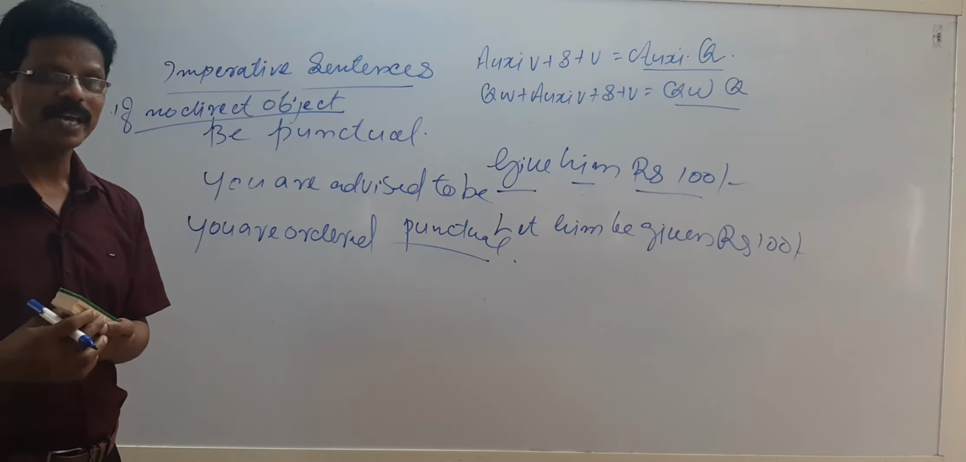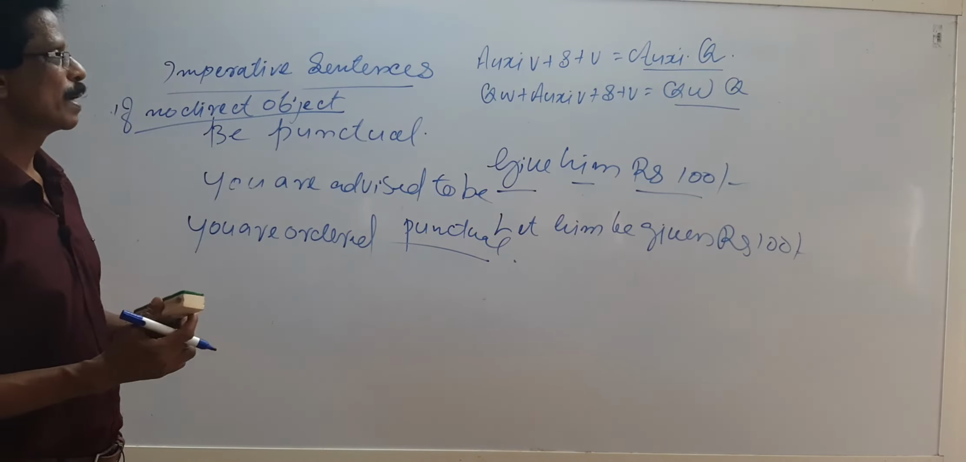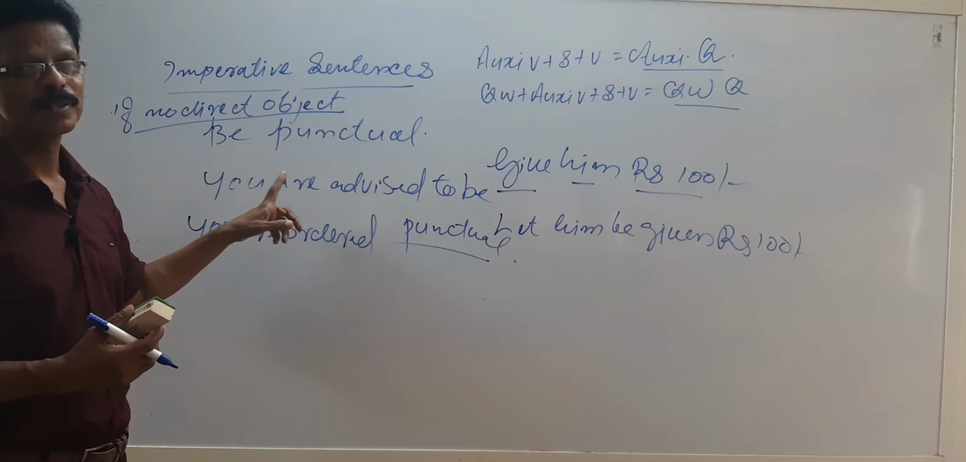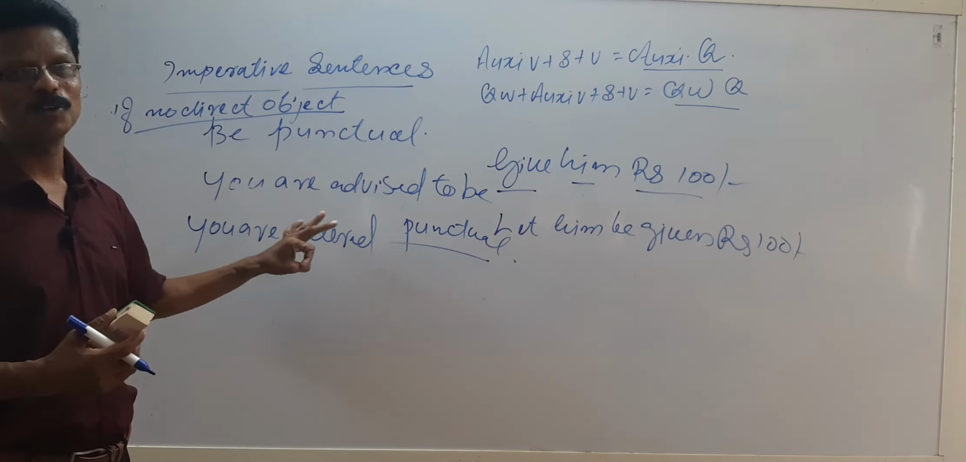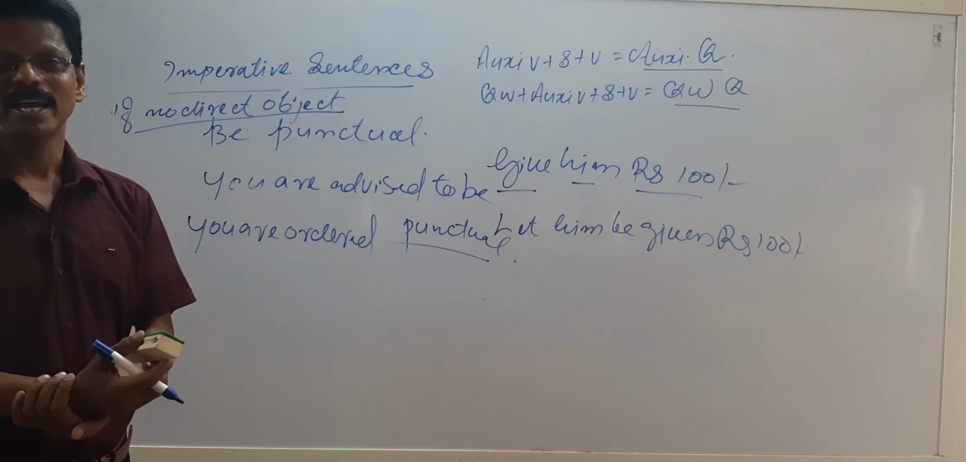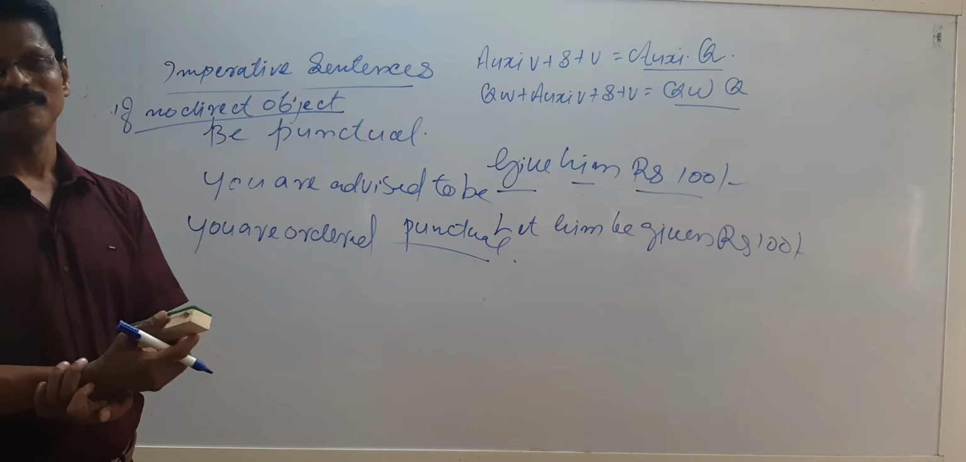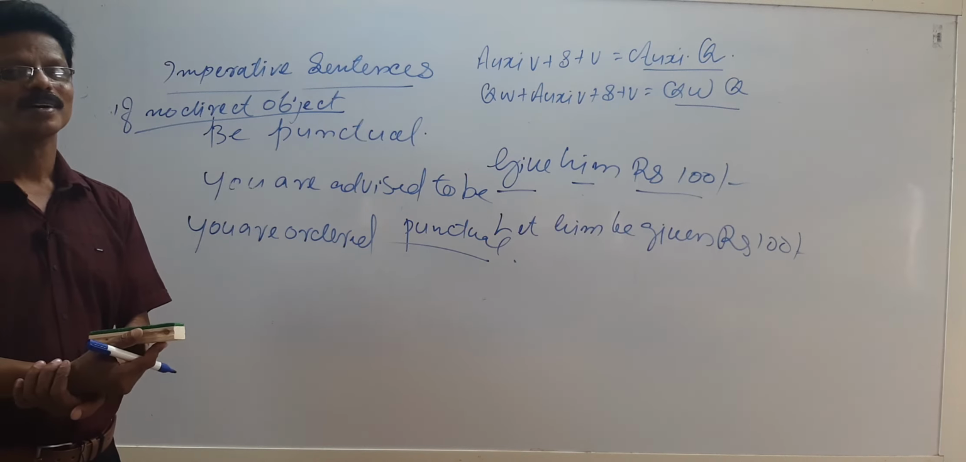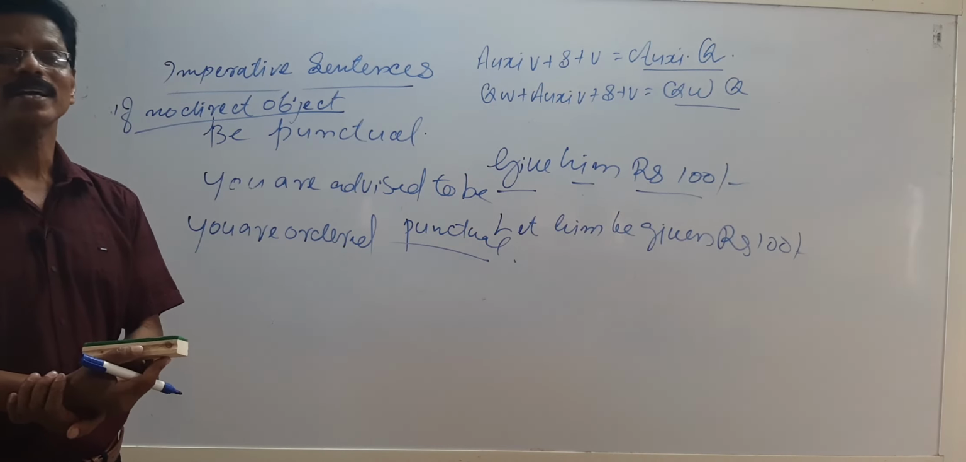So, we have seen 3 types of sentences: statements, questions, then imperatives. If you know how to change all 3 types of sentences into passive voice, you can change any kind of sentence. I hope it is clear to you. If there is a doubt, let me know.